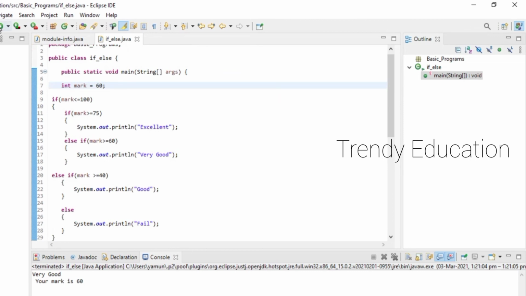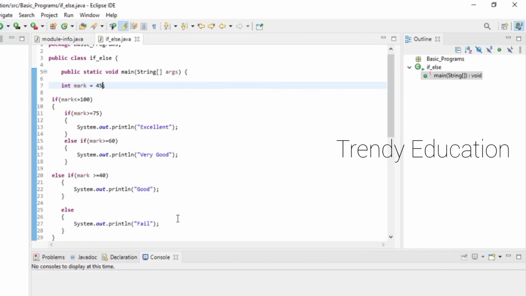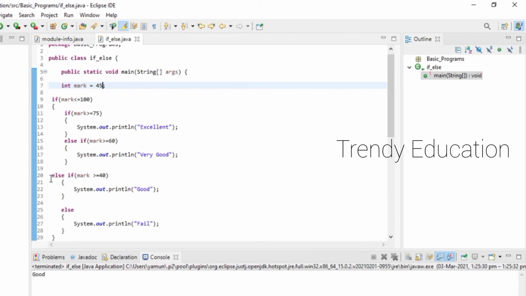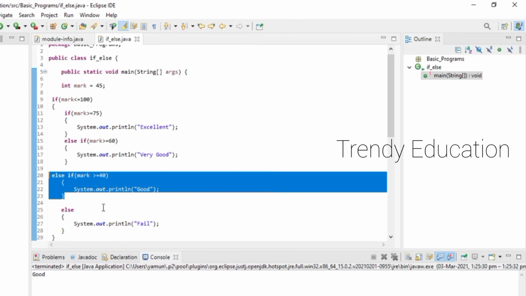When I give 60 marks, it will display that I'm very good. So this part will execute. When I give 45, this part will execute, right? Greater than or equal to 40, this part will execute.